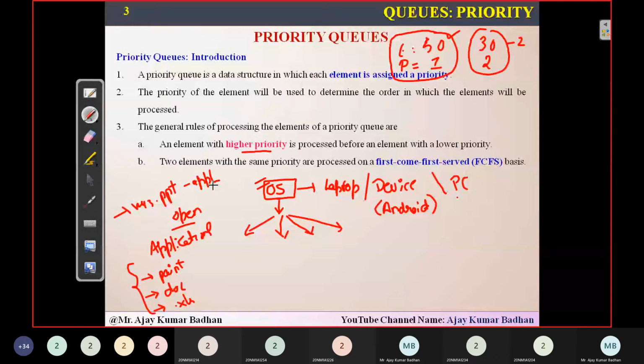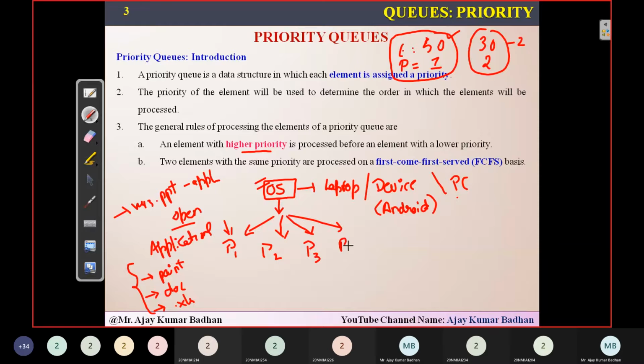Right now I'm running one application. Apart from that, you might be seeing a pointer which is moving right now here. This is also one of the applications I'm running. So within the operating system, whenever you open one application and run it, it will be run by a particular process. Whenever you open a new application, that application will be assigned to one of the processes by the operating system.